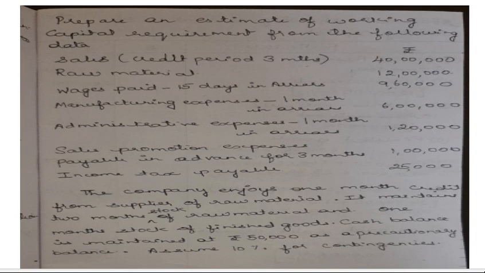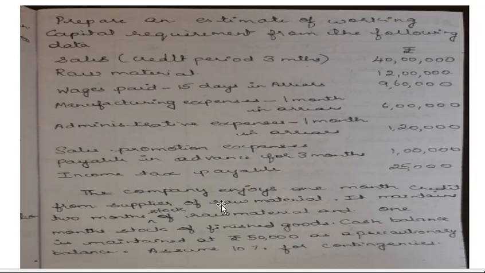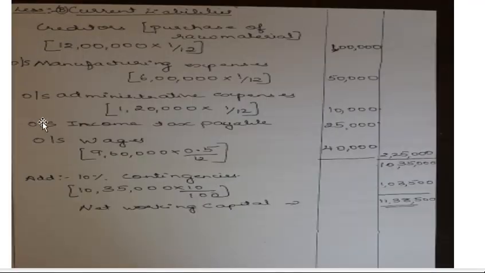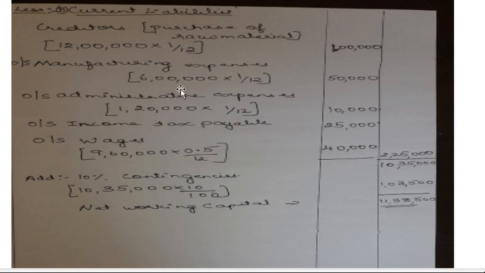So 12 lakh we have to take for creditors here. Creditors, purchase of raw materials, 12 lakh. This is the raw material amount. Raw material into 1 by 12. 1 by 12 is nothing but the months of credit you enjoy. You enjoy 1 month credit, so into 1 by 12 you will get 1 lakh rupees. Then any outstanding. See here, manufacturing expenses outstanding 1 month. So 9,60,000 total into 1 by 12. If you check manufacturing expenses, 6 lakh into 1 by 12, 50,000.